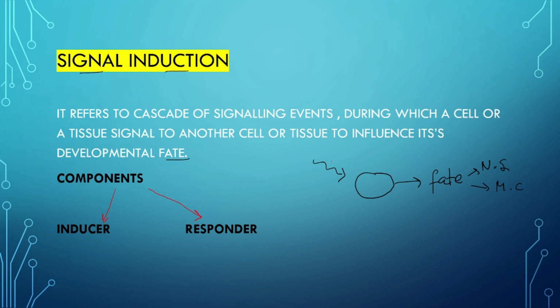So there should be an inducer. Something should induce it, or any morphogen, any signal to this cell to acquire a particular fate. This is known as signal induction. There are two components of signal induction, that is inducer and responder. The inducer will induce the responder to respond in a particular way to develop a particular fate.